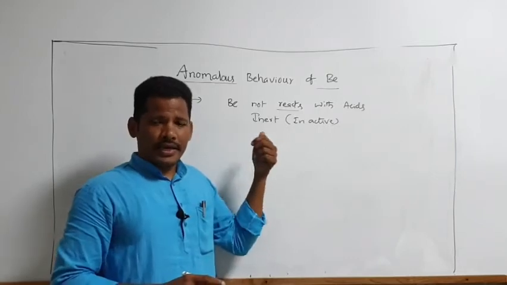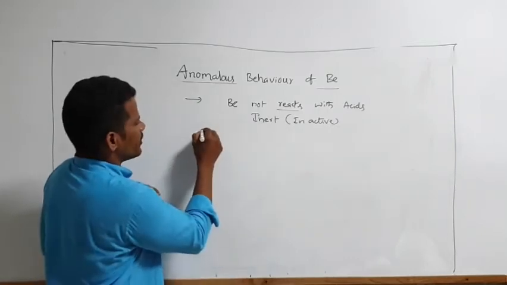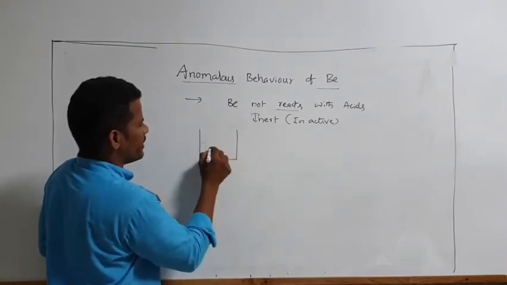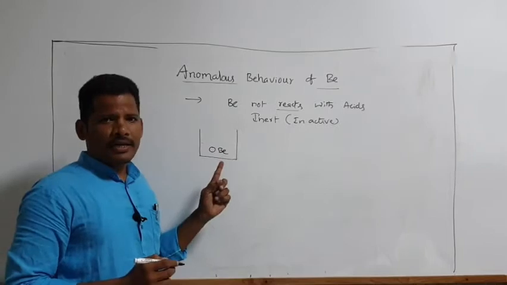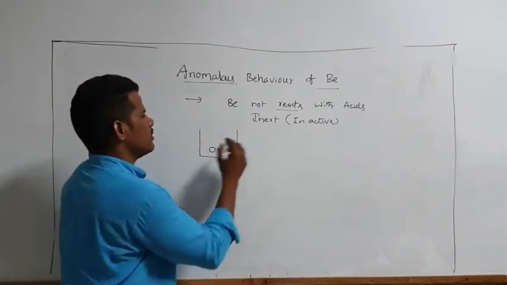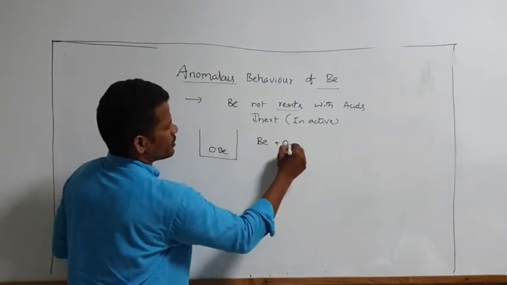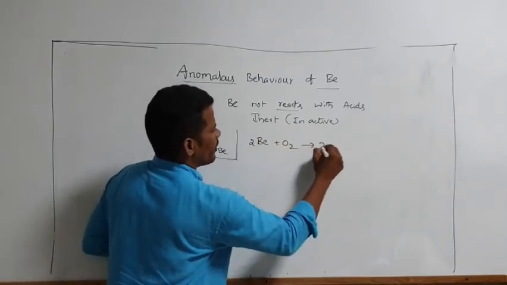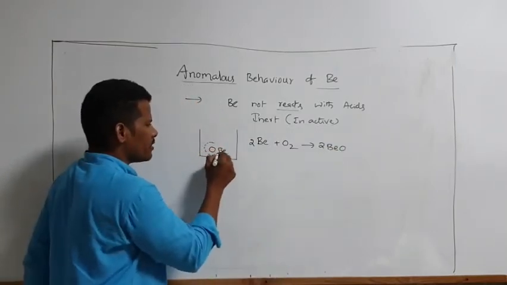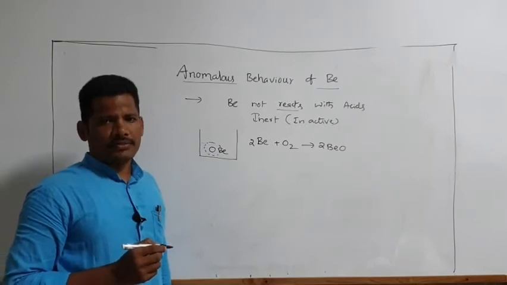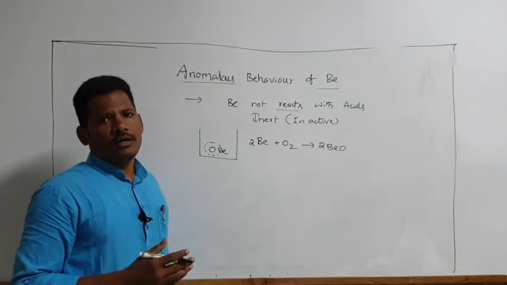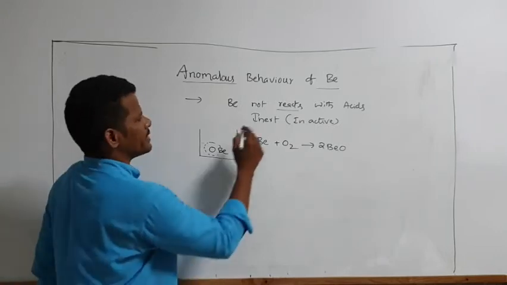Why is it inactive? Because if you take a beryllium element, for example, this is a beryllium element. Immediately, because of its small size, it absorbs oxygen from the atmosphere and finally forms beryllium oxide. So one oxide layer is formed around the beryllium atom surface. That protects from further reaction, that protects the further chemical reactivity. So that's why it is inert.